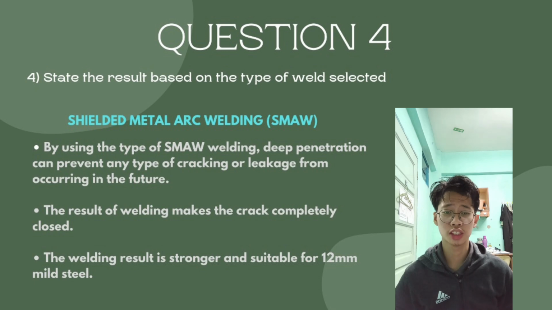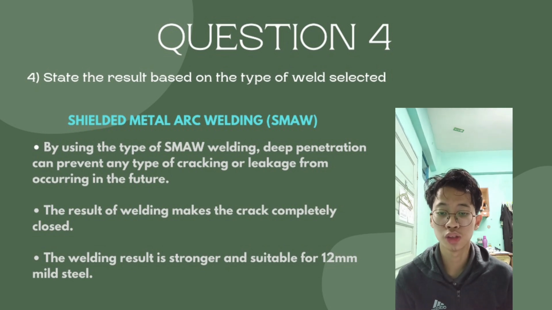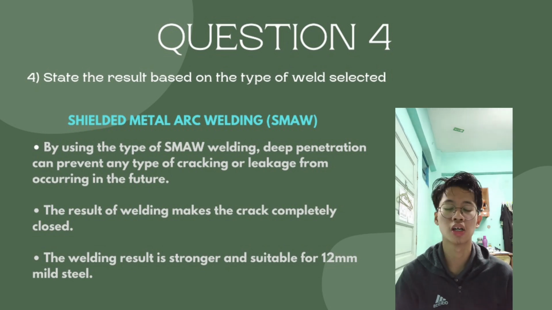Now we're going to move on to question number 4. State the result based on the type of weld selected. For me, I use shielded metal arc welding, we call it SMAW. By using SMAW welding, deep penetration can prevent any type of cracking or leakage from occurring in the future. Number two, the result of welding makes the crack completely closed. And third, the welding result is stronger and suitable for 12 mm mild steel. For me, when using shielded metal arc welding is better.